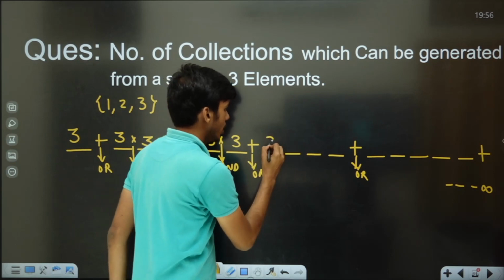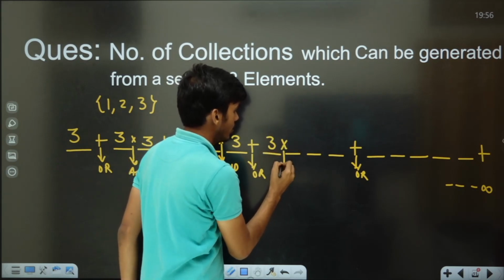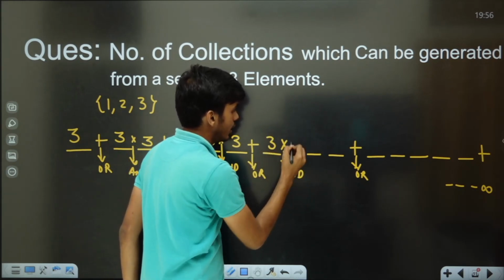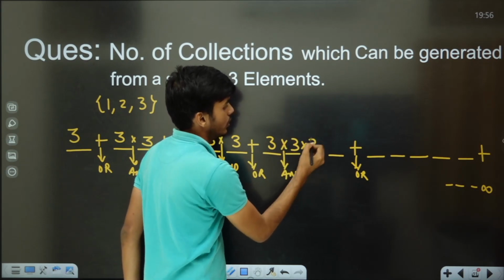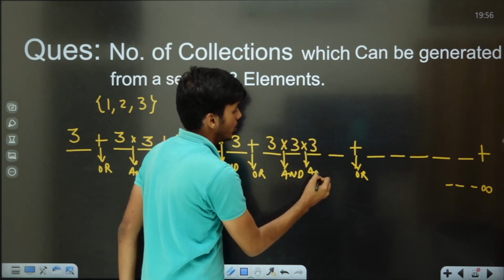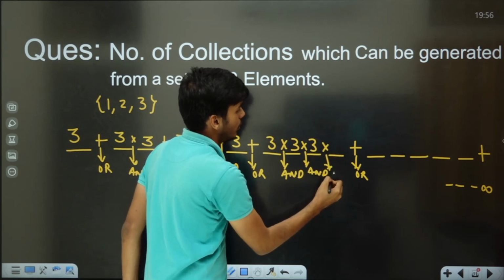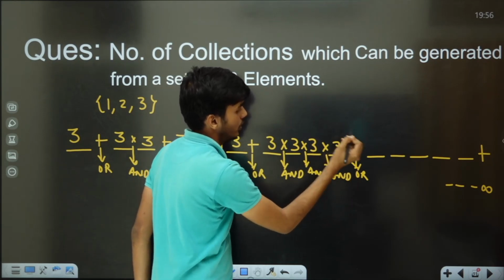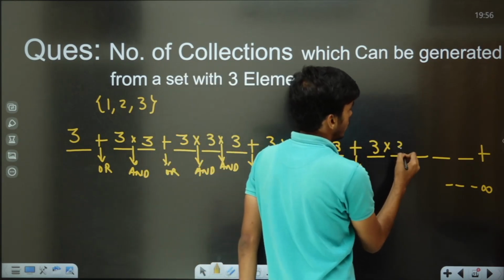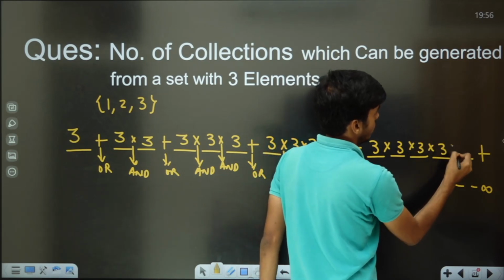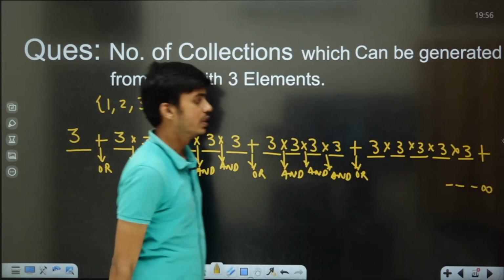Or if the collection is of 4 elements, each of the four places can be filled in 3 ways. Similarly, 3 cross 3 cross 3 cross 3 cross 3 goes on up to infinity.